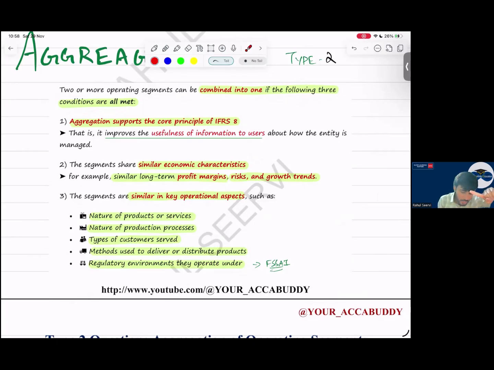First, it should support the core principle of IFRS 8. What is the core principle of IFRS 8? Useful information should be provided. Apply judgment whether it will provide useful information or not. Second, these segments have similar economic characteristics. The examiner will play with you on this point. Similar economic characteristics means the profit margin, risk and growth trend should be similar. It's not identical, it is similar. If it is 7 and 8, or 7 and 9 also, it is okay.